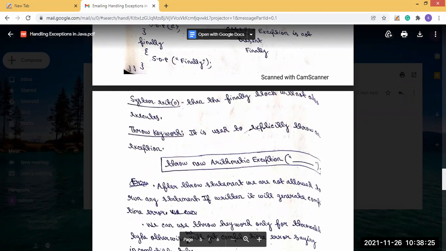So some code we wrote and that generated the exception. But the throw keyword is basically used to explicitly throw an exception. That means we as a user want to throw an exception. That code is correct, there is no problem in that code, but it can throw